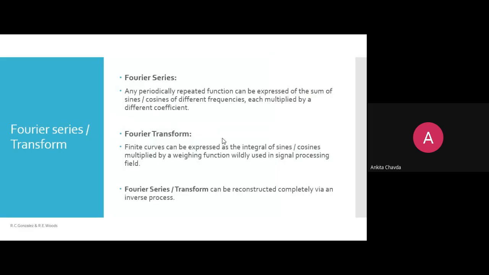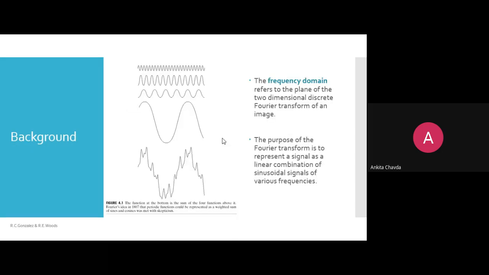So what do you mean by Fourier series or Fourier transform, and where does it come from? One person named Joseph, I don't remember the full name, you can search about it, was the person who actually invented this Fourier series, Fourier spectrum, Fourier transform. A mathematician, right? So what was the main research on that? Why did this term come, the Fourier transform or Fourier series? It is based on this.